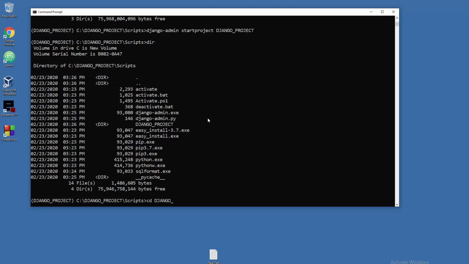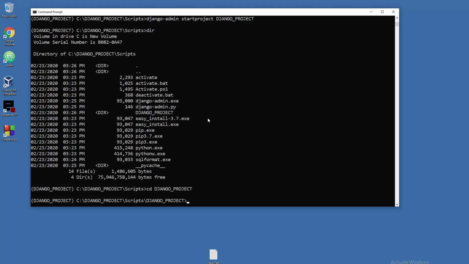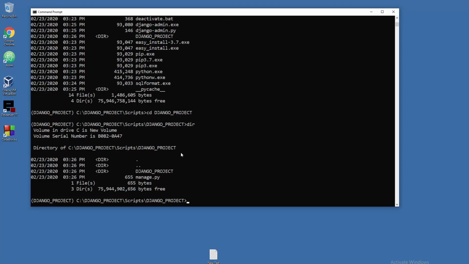Okay, so let's get in there just to see what's happening. cd Django project, and the most important thing here is this manage.py file. You're always going to use this to run specific parts of the Django infrastructure. Okay, so you will always use this manage.py file.